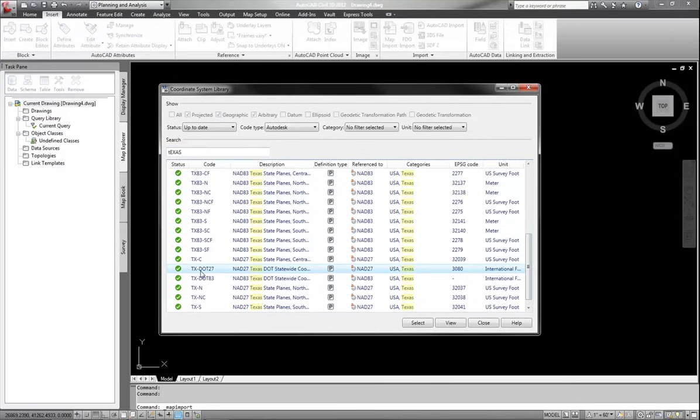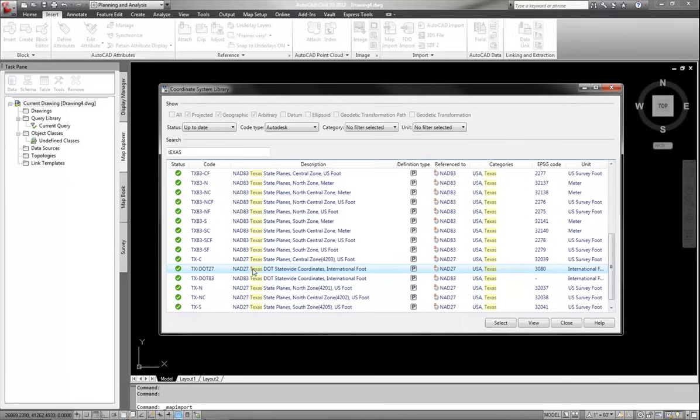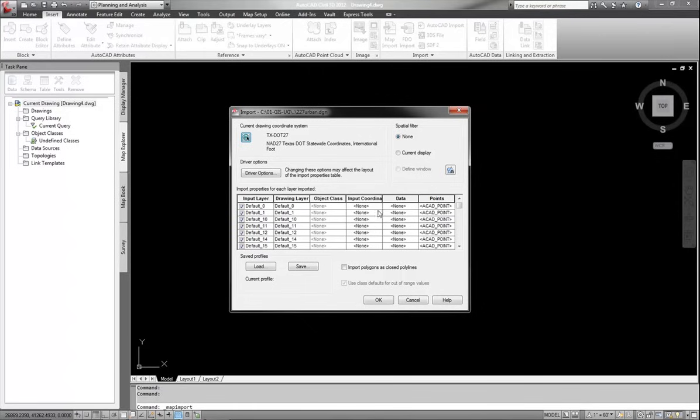This is text.27, the NAD 27 text state plane, statewide coordinate zones, international foot. That is the coordinate zone I need. So I'm going to go ahead and select that one. And again, like I said, if you know the code, you could type it in there. Okay. So I'm going to go ahead and assign that coordinate zone to my drawing as well.